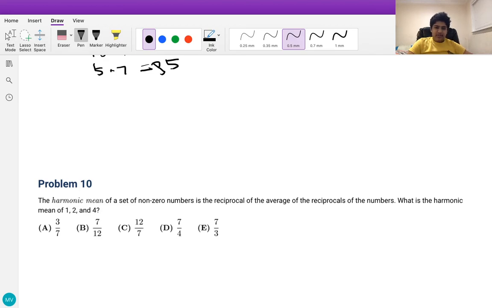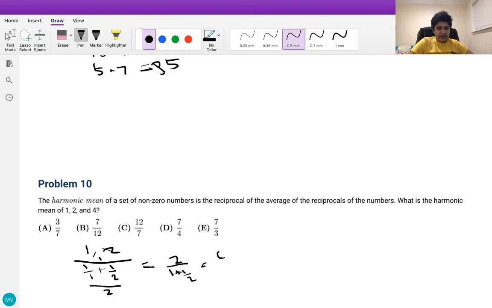to demonstrate what a harmonic mean is, let's take the harmonic mean of, say, 1 and 2. We first find the average of the reciprocals, which is 1 over 1 plus 1 over 2, which is going to be the sum. Take the average, and then we take 1 over this whole quantity, which is the reciprocal. So essentially, you're going to get something like 2 over 1 plus 1 over 2. And that's just, in this case, going to be equal to 4/3.